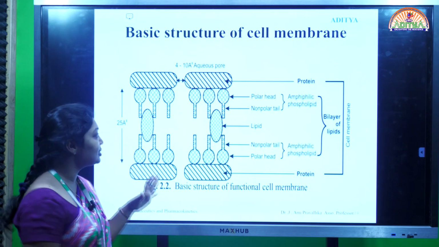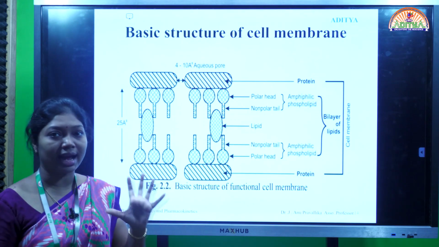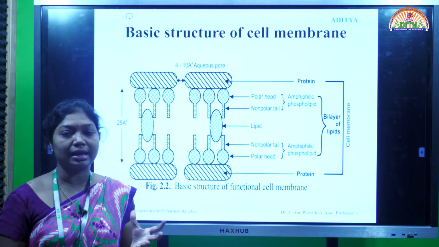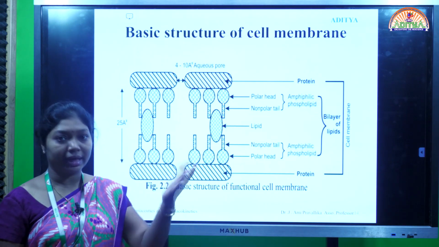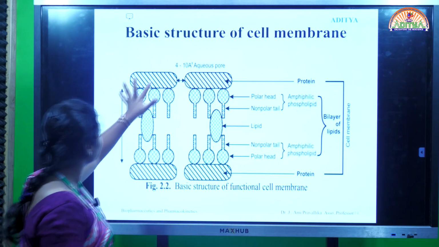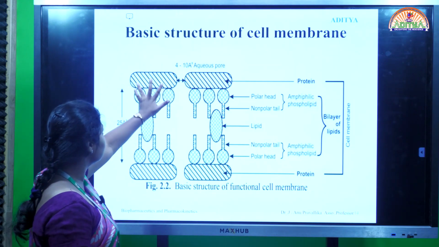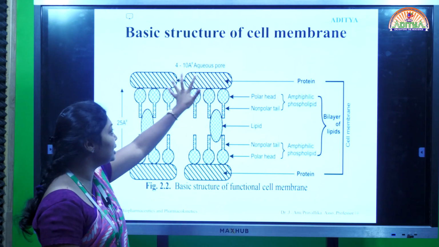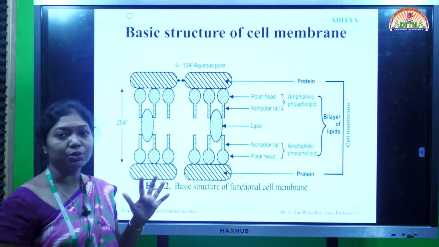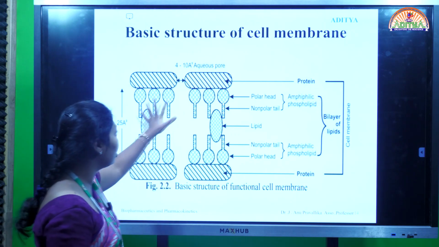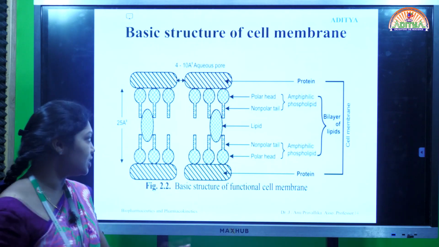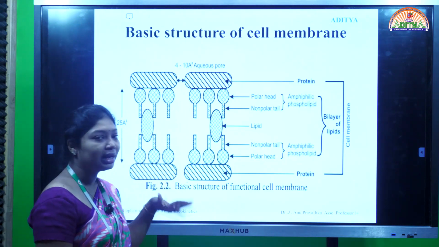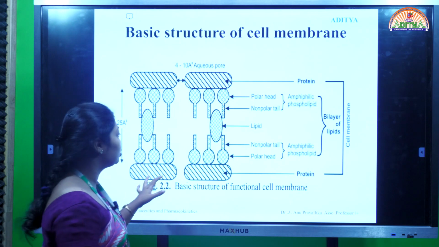In short, it is just like a sandwich. In a sandwich we have a filling between two breads, right? These monomolecular protein layers are like the breads, and the double layer of amphiphilic phospholipids is like the filling. So it's simply like a mayonnaise sandwich.